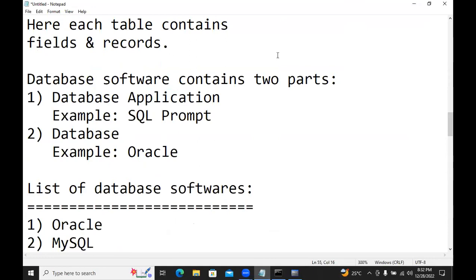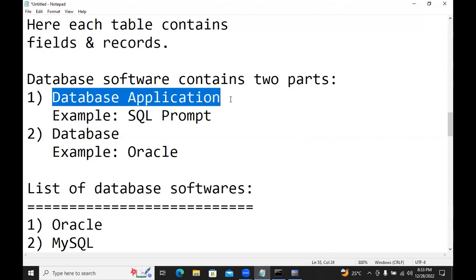But they already provided the database application, so why do we need to develop it?